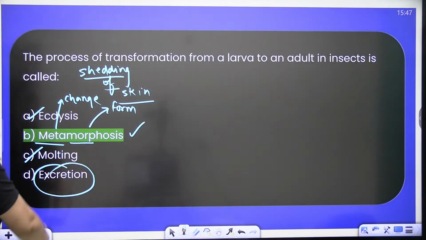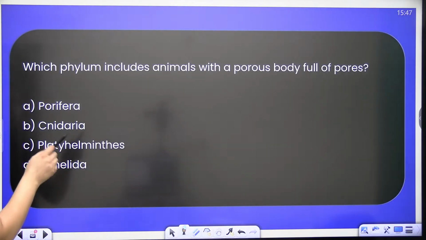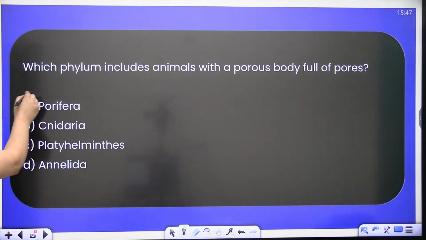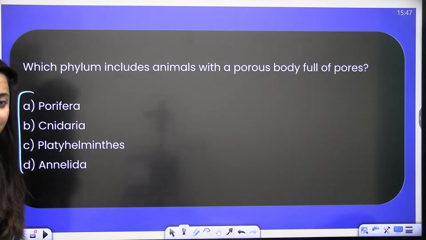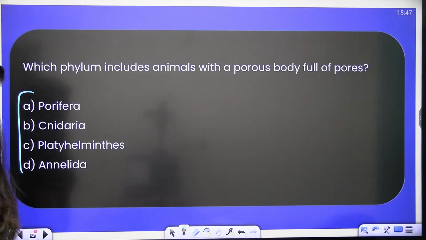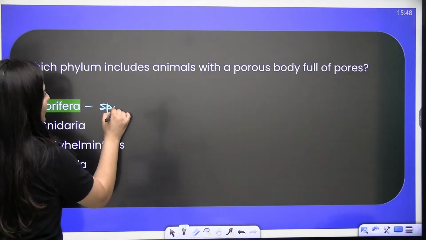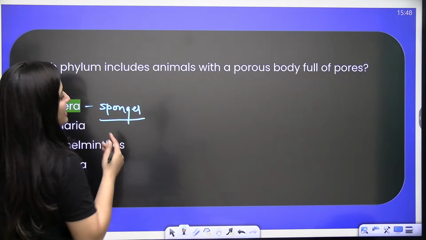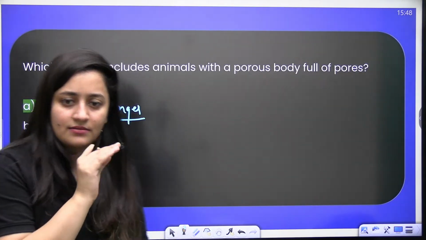Fine. Excretion is the removal of nitrogenous waste from the body. Next, which phylum includes animals with a porous body full of pores? Of course, it's very easy. Exactly, it's A, poriferans, your sponges. Okay, sponges having choanocytes, having water canal system, right?